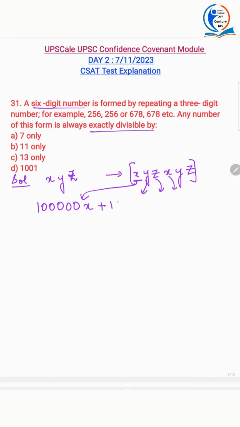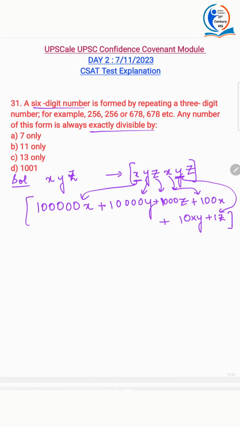So z can be written as 1 into z, and this y can be written as, because it's in the tens place, 10 into y, and this x can be written as 100x. So the number XYZ is written in this form: 100x plus 10y plus 1 into z. If you add everything, again you will get this one.